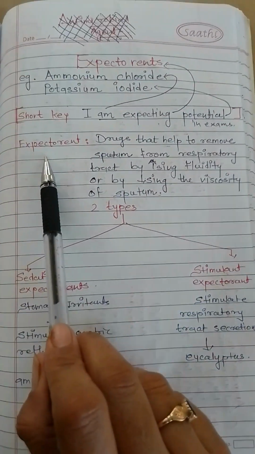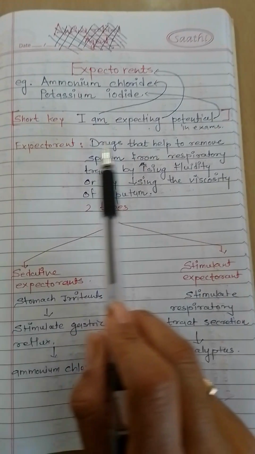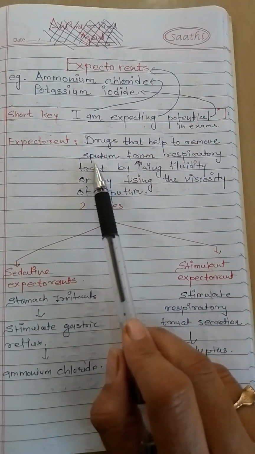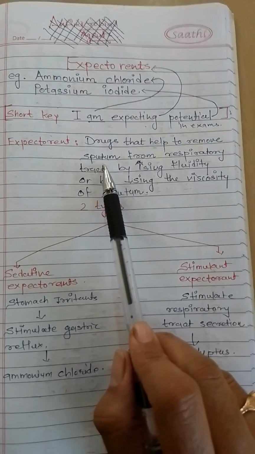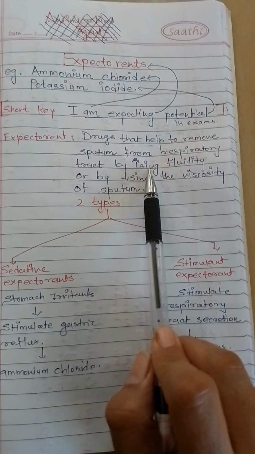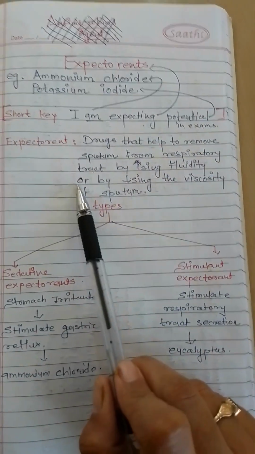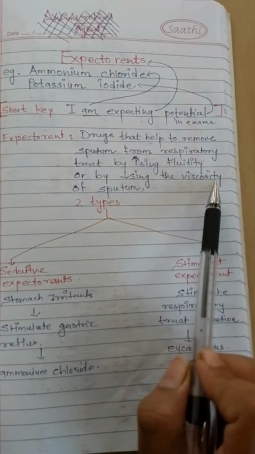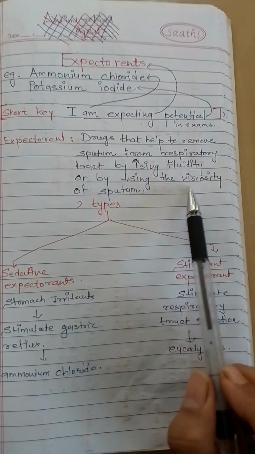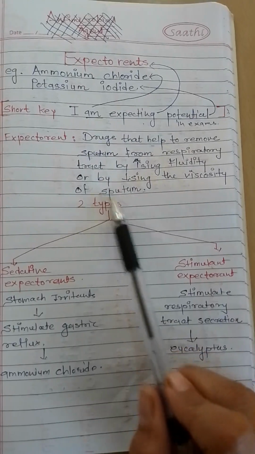Now definition, what are expectorants? These are the drugs that help to remove sputum, you can say in Gujarati gulfo, from respiratory tract by increasing fluidity or by decreasing the viscosity of sputum. Here viscosity is thickness of sputum.